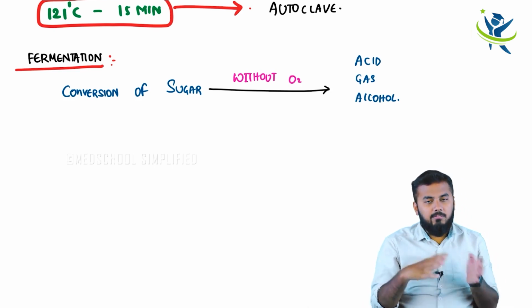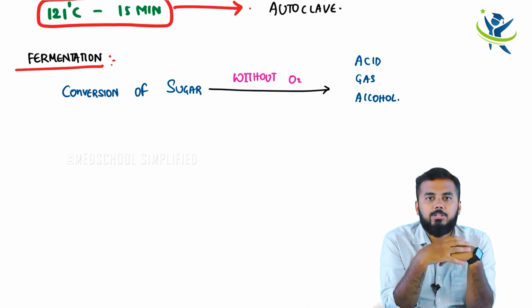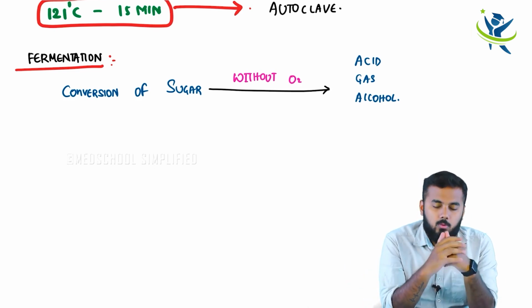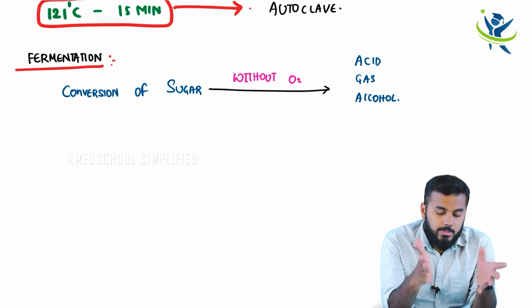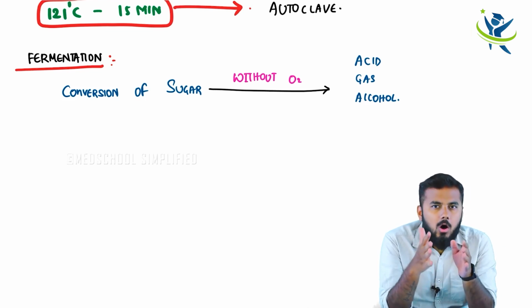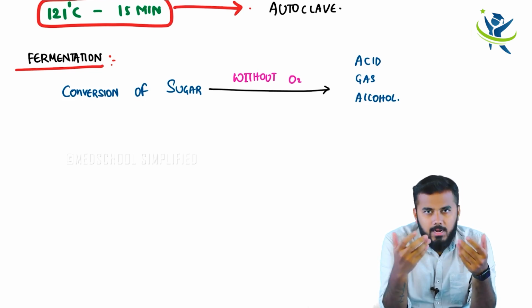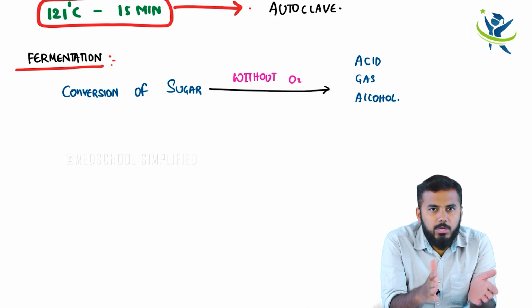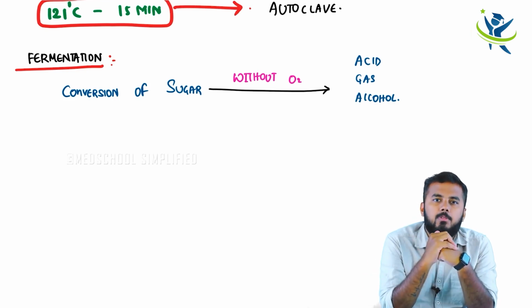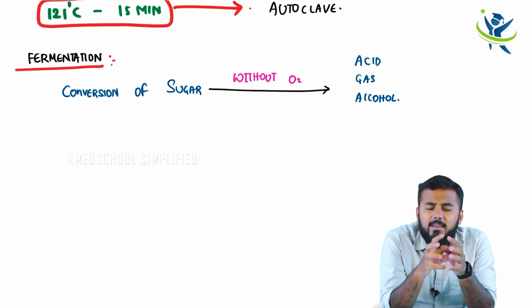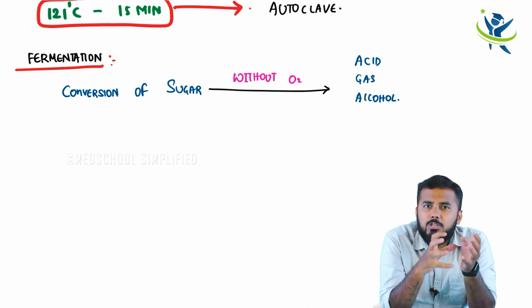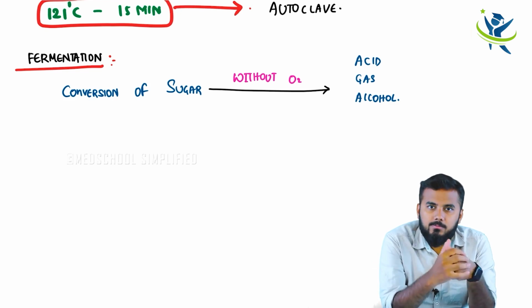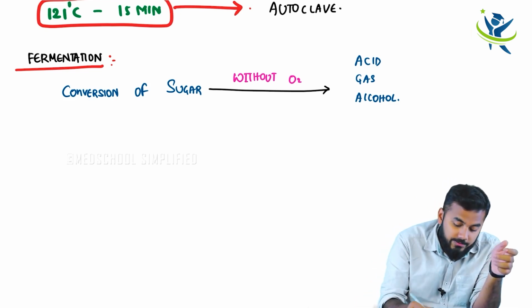Without oxygen, if you are converting it, that is called fermentation. Now, the important thing to know is that all bacteria have an ability to convert sugar into an acid. But only a few bacteria have an ability to convert sugar into gas. So what is the statement which I have given?